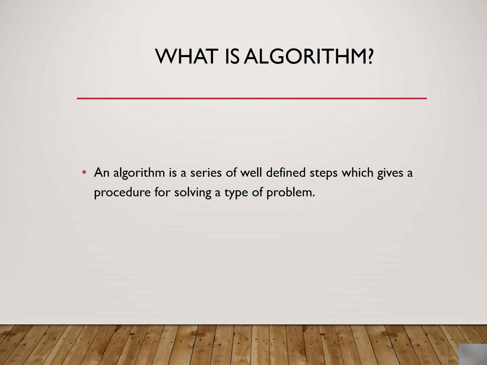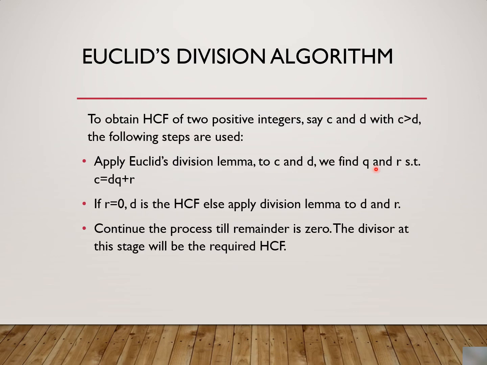Now we are going to use Euclid's division algorithm to obtain the HCF of two positive integers, say C and D, where C is greater than D. The following steps are used when finding the HCF.